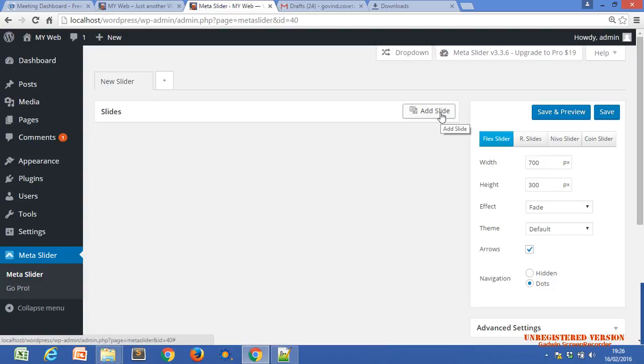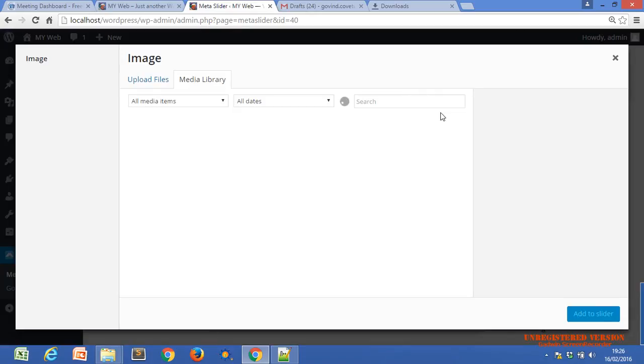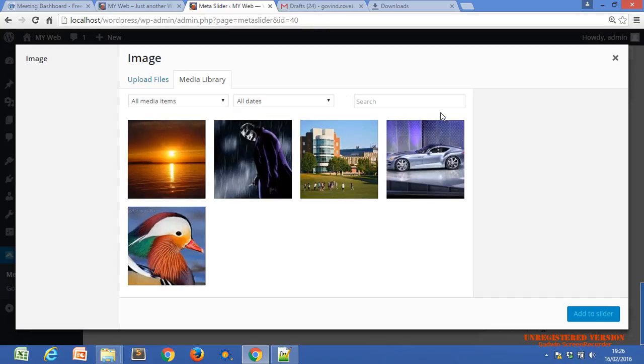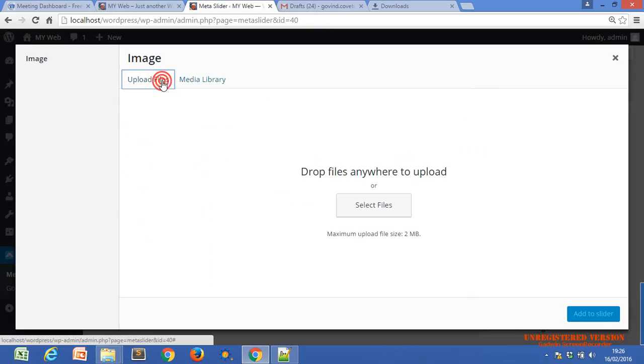Just click on add slide. That will give you pre-uploaded images or media. You can upload new images, new files, new media from here also.